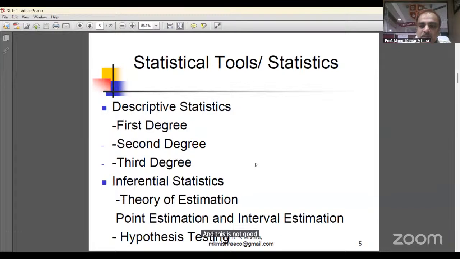When most people's income is low, of course, consumption will be low, investment will be low, saving will be low, and it is not good for business in the case of India. So this is the descriptive statistics.